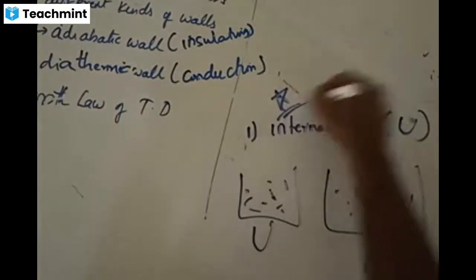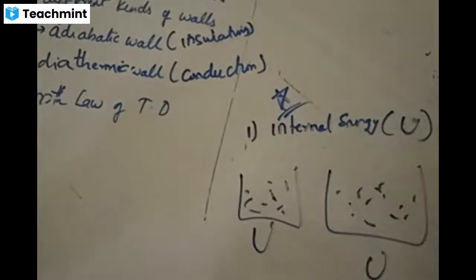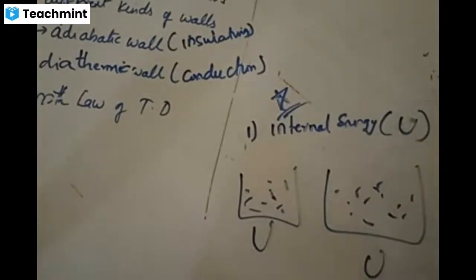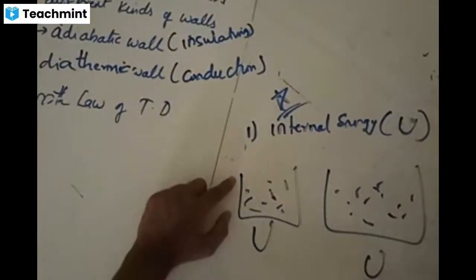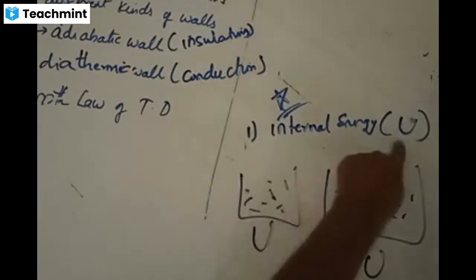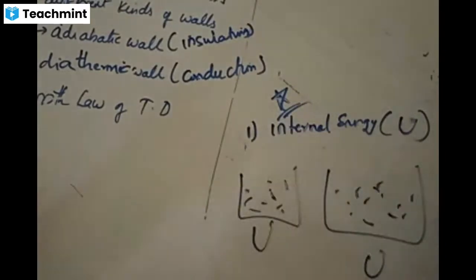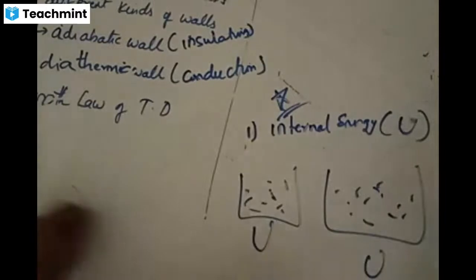We will not talk about how much heat that system has, or how much work that system is doing. But what is it that characterizes this thermodynamic system? The parameter which characterizes this system is called its internal energy. You should understand this concept.